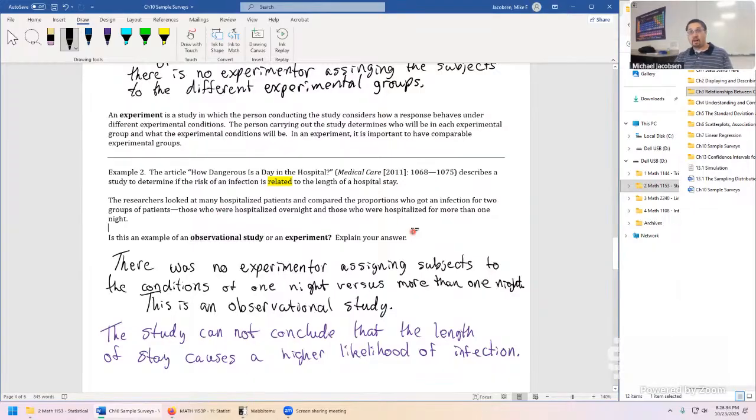But that's the short of observational versus experiment. Experiments are extremely powerful. And observational studies, even if we want to say cause and effect, might be a little bit of evidence in that direction, but it's just like a drop in a bucket. We're limited to this really restrictive kind of conclusion. But any last questions or comments about those kinds of studies so far?